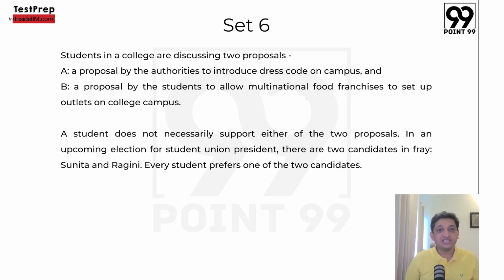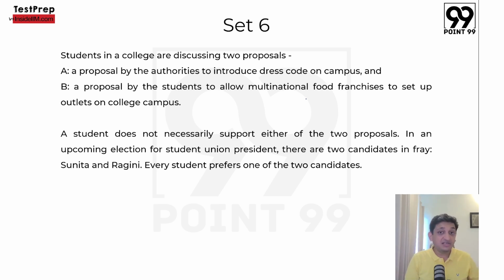Students in a college are discussing two proposals. Proposal A is by the authorities to introduce a dress code on campus. And proposal B says that they should allow multinational food franchises to set up outlets on college campus. So the first one is the dress code, the second one is multinational food franchises. Now the problem is that beyond this we are not talking about the dress code or multinational food franchises anywhere. We are only talking about proposal A and B. A could have been anything, B could have been anything. It would not have mattered. We just know there are two proposals, A and B.